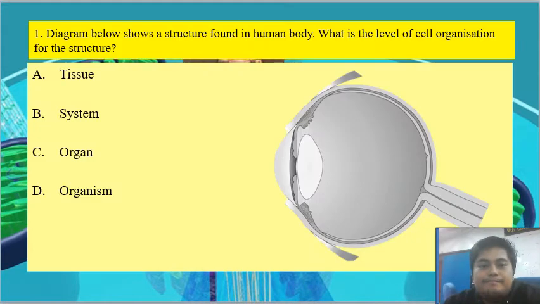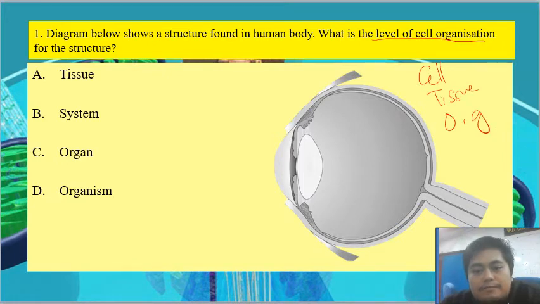So for section A, the diagram below shows a structure found in a human body. What is the level of cell organization for this structure? The question asks for the level of cell organization. So let us recall. How many levels of cell organization are there? There are 5. Start with the cell, followed by tissue. Then we have our organ, followed by system. We will make up the organism.